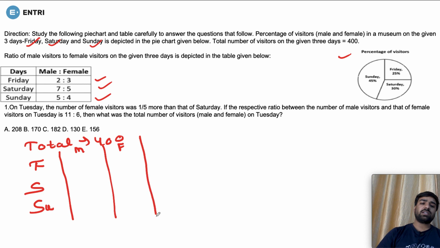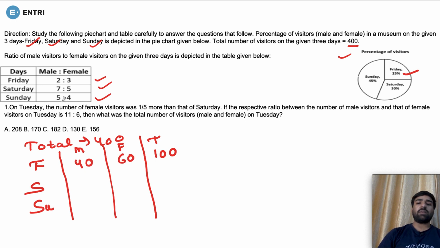For Friday, we are given that there are 25% of the visitors. The total visitors are 400, so 25% of 400 gives directly 100. The ratio is 2:3, which means the number of males is lesser in comparison to females. Solving 2:3 for the total of 100, the numbers come to 40 and 60.